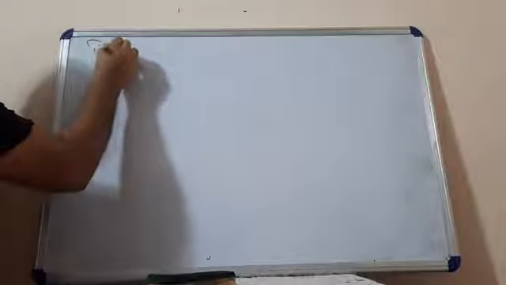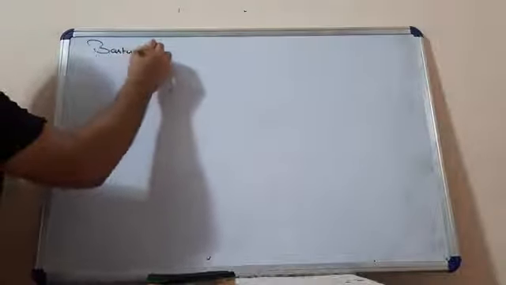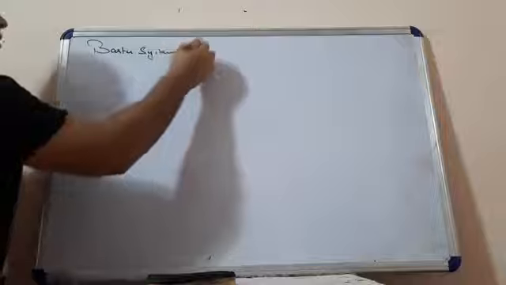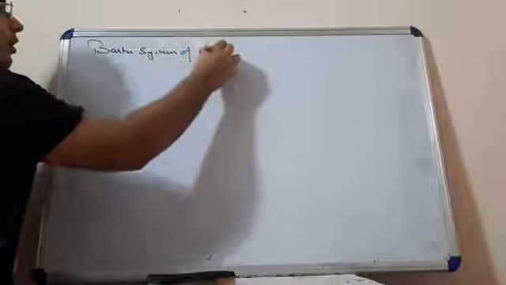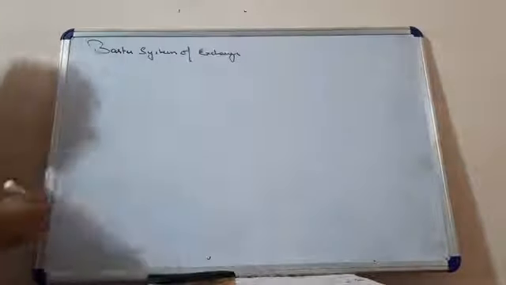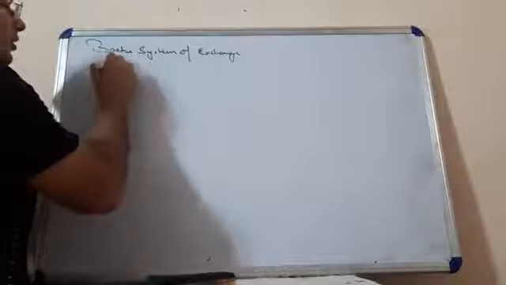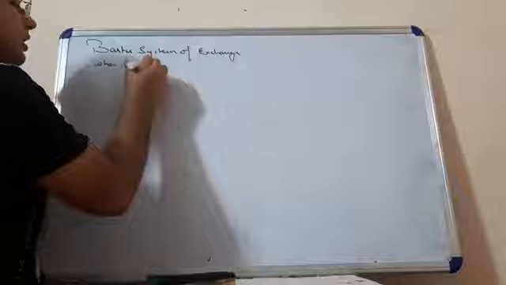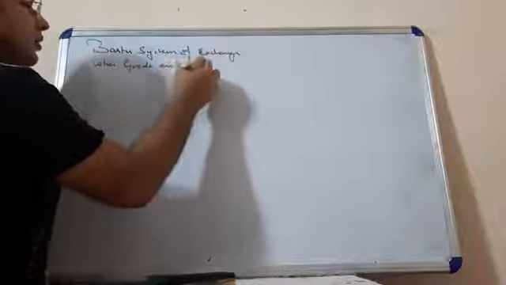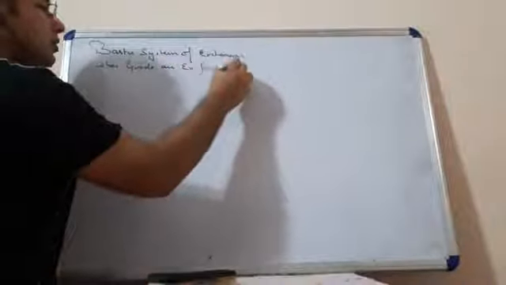Moving towards the next topic, that is the barter system of exchange. In this topic, we have already done the definition. We can say that it is a system of exchange where goods are exchanged for goods.